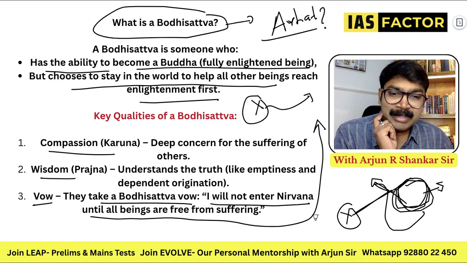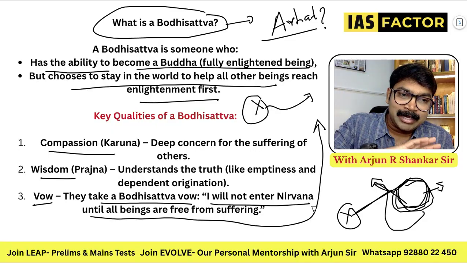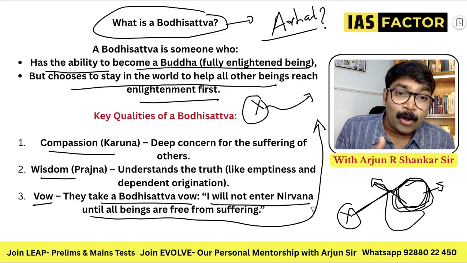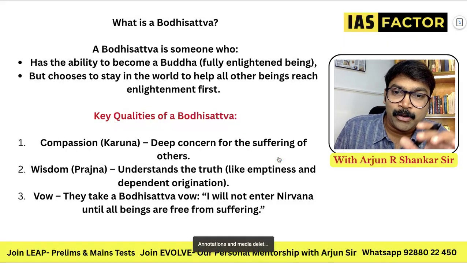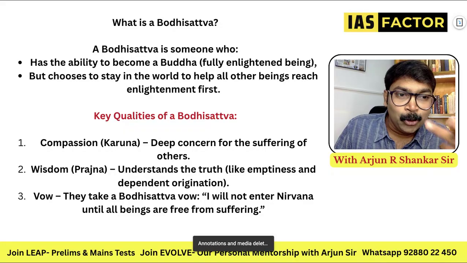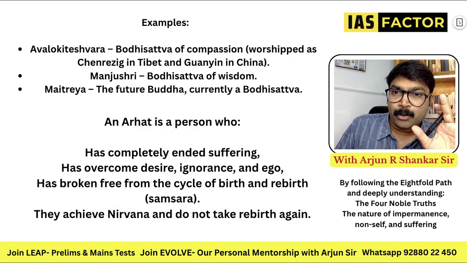This is going to be a loop. I'll not enter the state of Nirvana. I'll not come out of the samsara and be in a blissful state until all my fellow beings have become free from suffering. That is never going to happen, obviously. That is why it is a loop. And this is Bodhisattva. There are many Bodhisattvas.